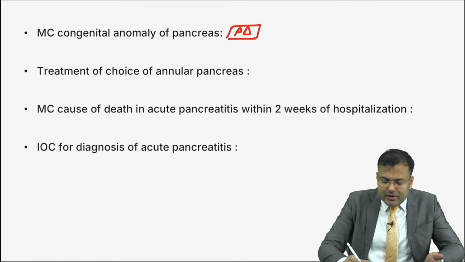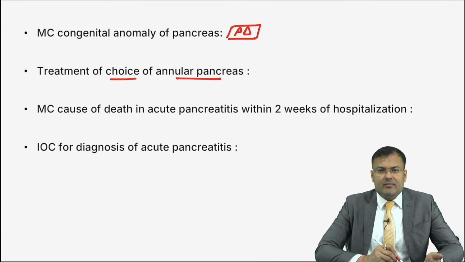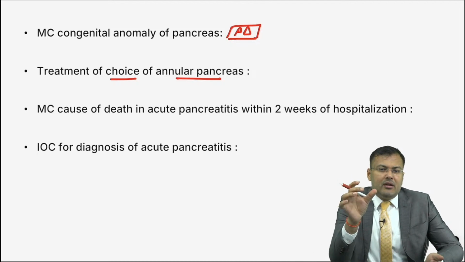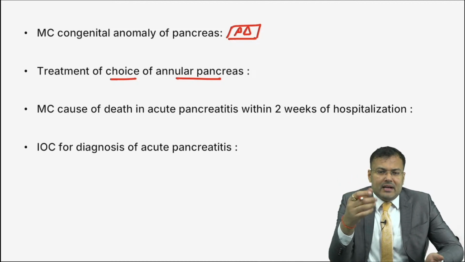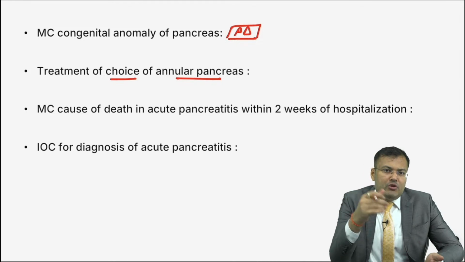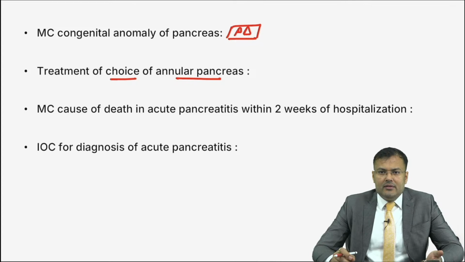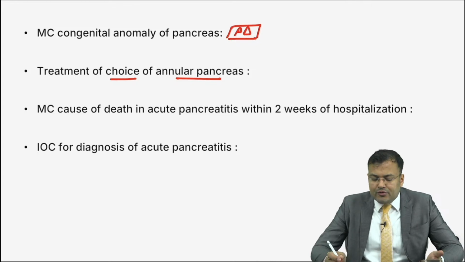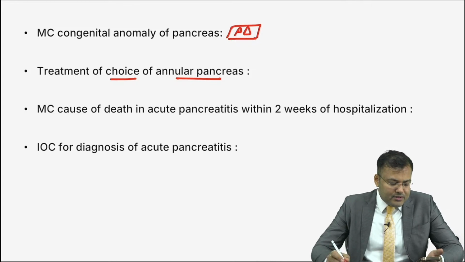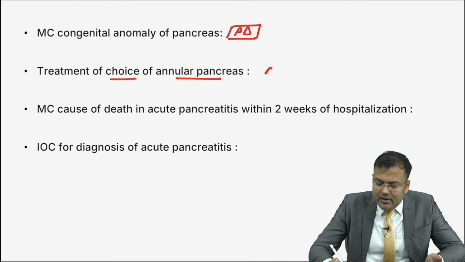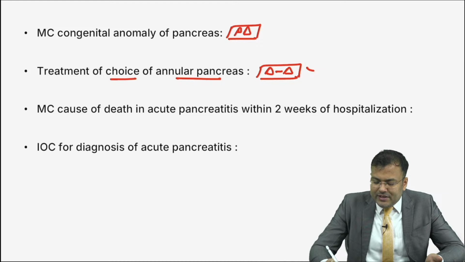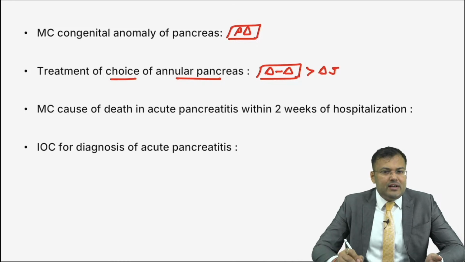Next, what is the treatment of choice of annular pancreas? In annular pancreas, there is a ring of ventral pancreas around the second part of duodenum proximal to ampulla. So, in this case, there is obstruction. What is the treatment of choice, guys? First person to reply correctly, Jitendra Bajia. Sanjeev Saini. It is DD, that is duodenoduodenostomy, which is preferred over duodenojejunostomy. So, DD followed by DJ.